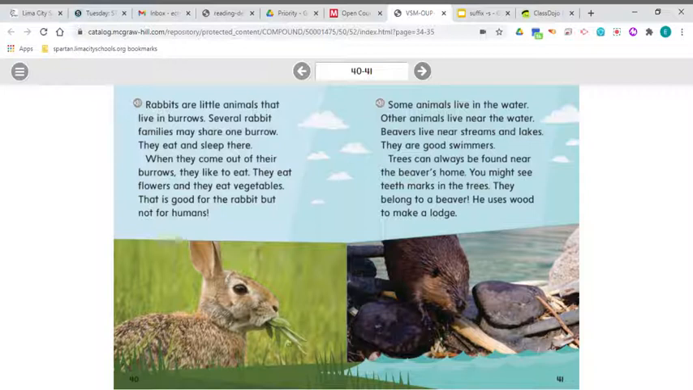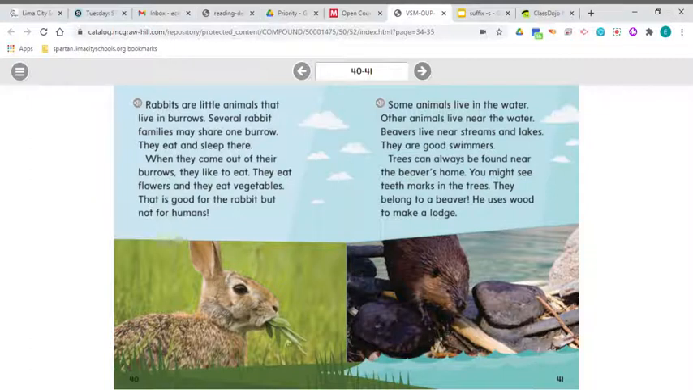Some animals live in the water. Other animals live near the water. Beavers live near streams and lakes. They are good swimmers. Trees can always be found near the beaver's home. You might see teeth marks in the trees. They belong to a beaver. He uses wood to make a lodge.